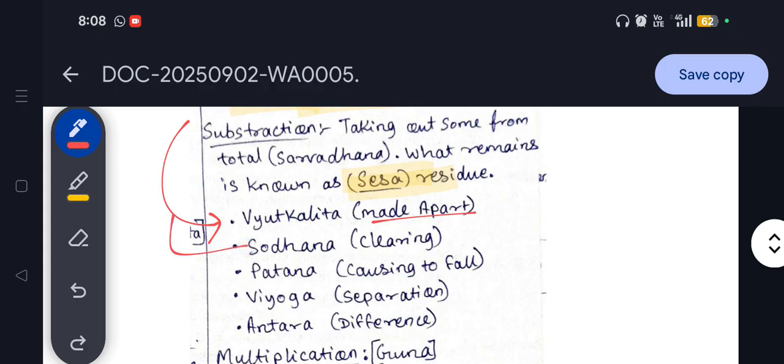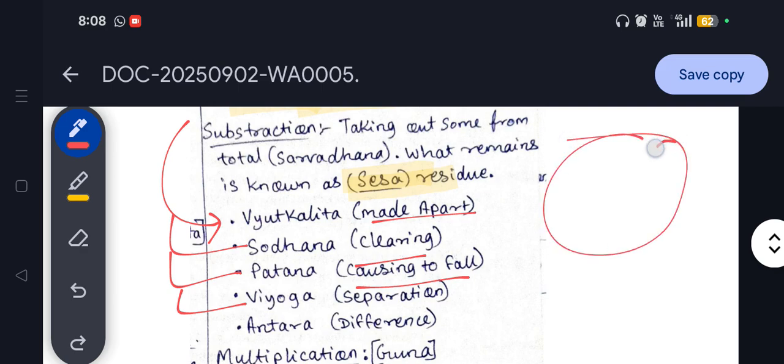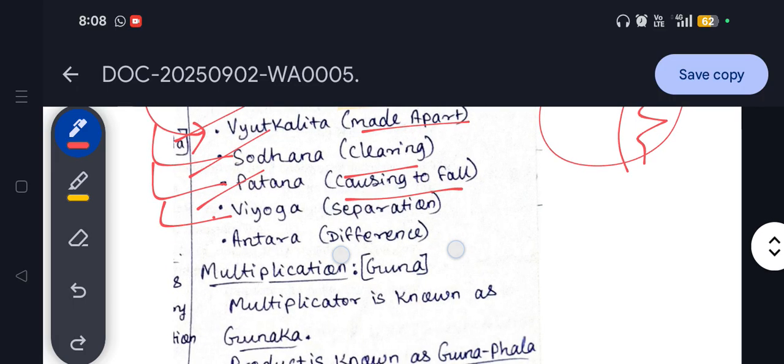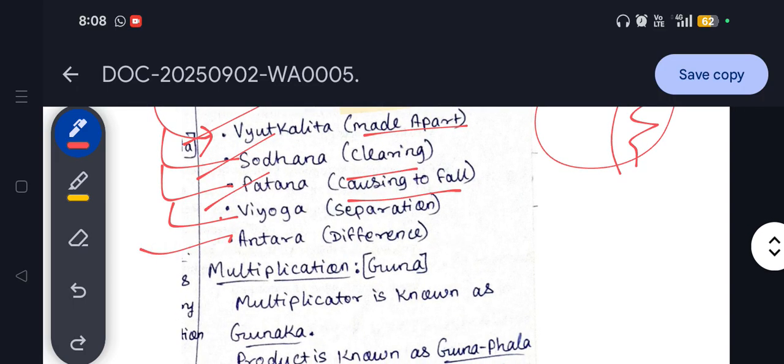Shodhana means clearing. Patana means reduction, or causing to fall. Next is Viyoga, meaning separation. So out of the total, if you remove some part, then you find this subtraction: Patana, Shodhana, Vyutkalita and so on. Antara basically means difference, the remaining part, which is also known as Sesha.